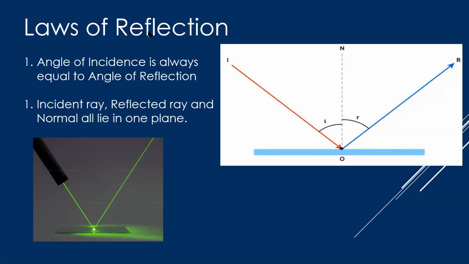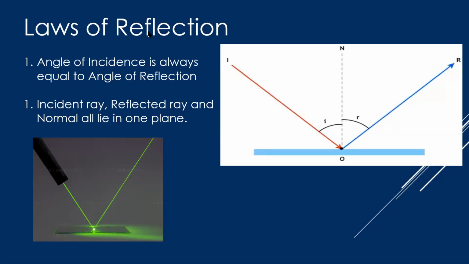We know that the light which we can see is the visible spectrum of light. There is light which we cannot see, which the human eye is not able to see. That type of light is called ultraviolet light and infrared light. We can only see visible light, that is called white light, which is a mixture of 7 colors that we are going to see in the coming episodes. Now, all rays of light will always obey the laws of reflection.